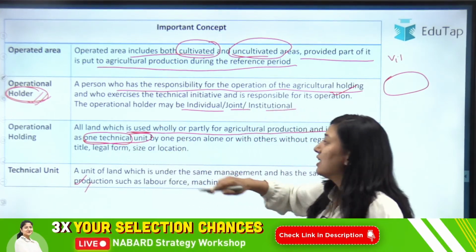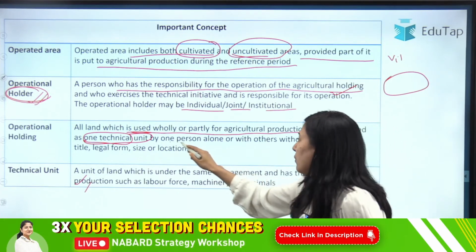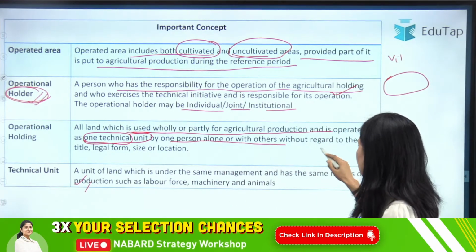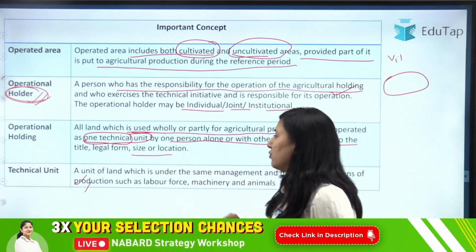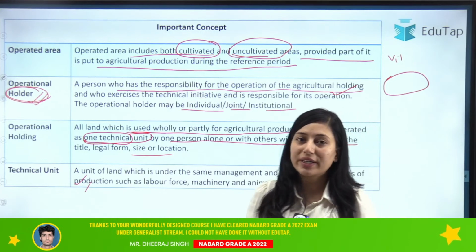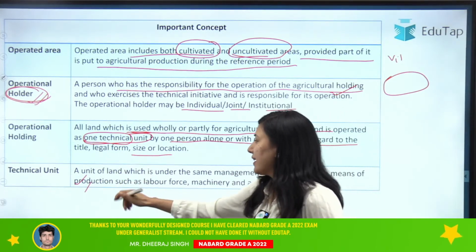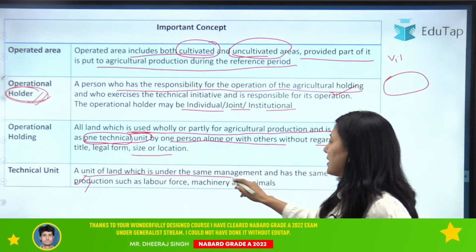So all the land, jitni bhi land hai, that is your operational holding, by one person alone or with others, without regard to title, legal form, size, location. So under one person or a group of persons, whatever land holding they have, that is your operational holding. Now what is a technical unit? It is the unit of land which is under the same management.